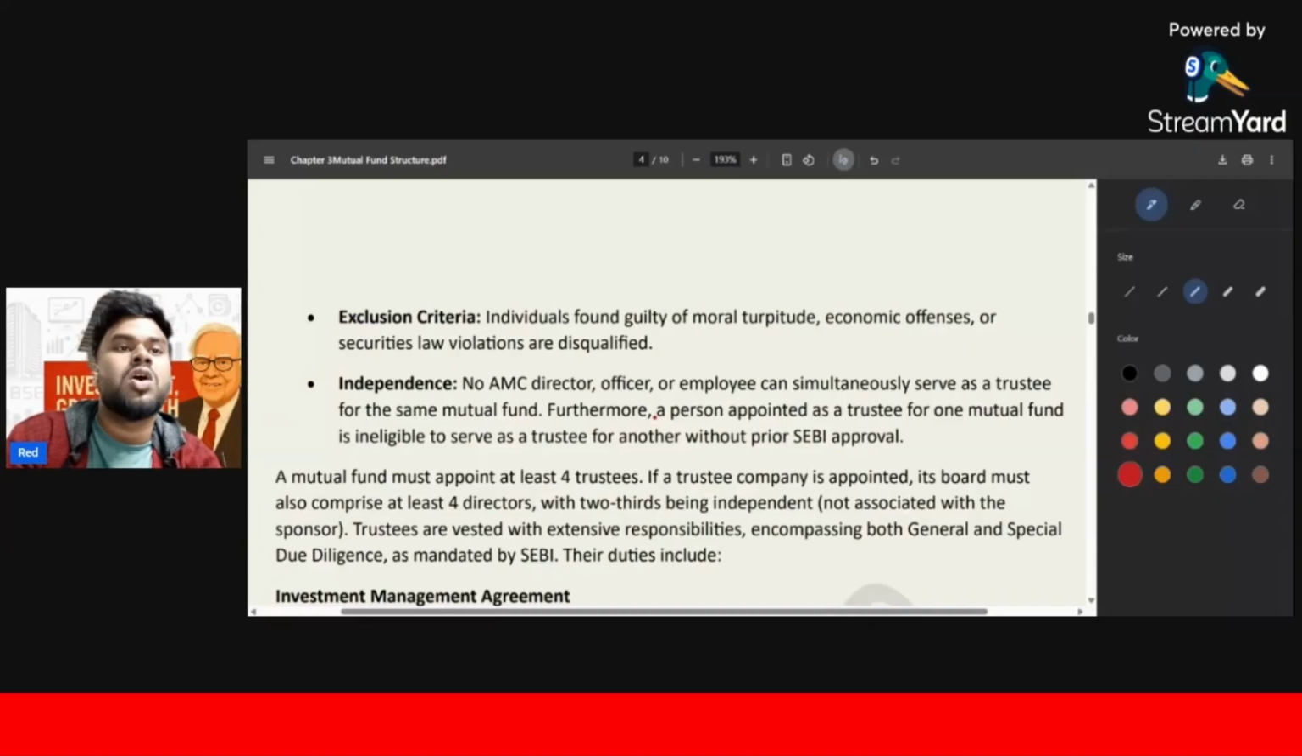And one more thing, the trustee must be independent, and if you are a trustee of one AMC, you cannot be a trustee of another AMC without the approval of SEBI. If you want to be a trustee of 2 or 3 mutual funds in India, you have to take approval of SEBI, and that is the subject of SEBI.